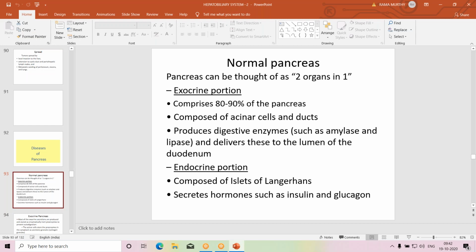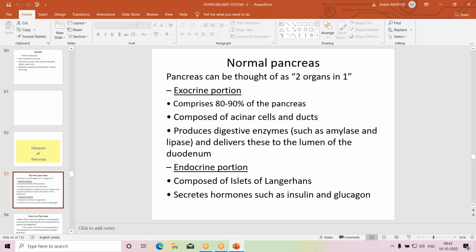And the endocrine portion mainly consists of islets of Langerhans, not Langhans. Langhans giant cells are different. These are Langerhans, islets of Langerhans. These are endocrine cells seen in clusters in the interstitium or stroma of the pancreas.